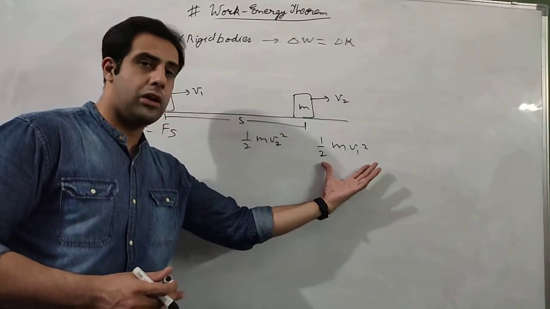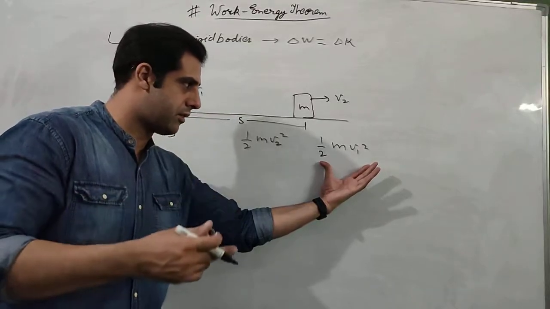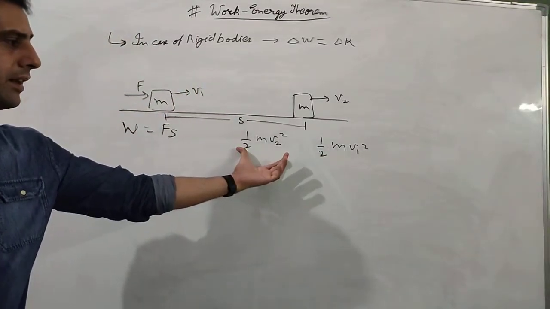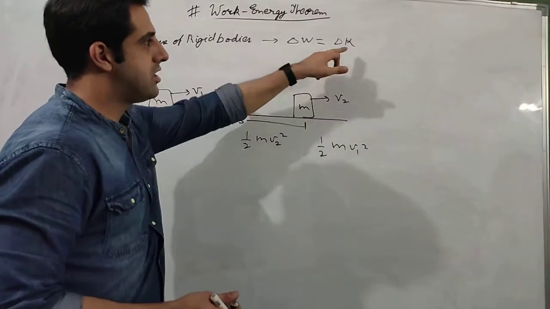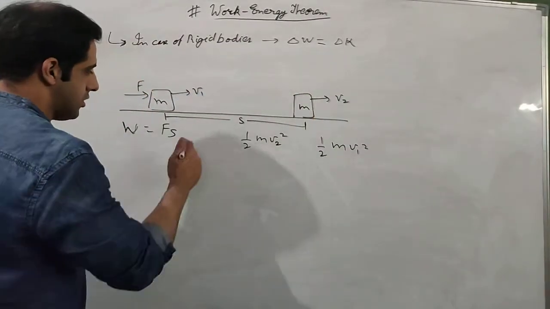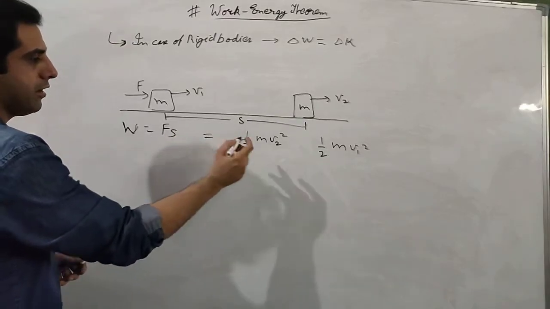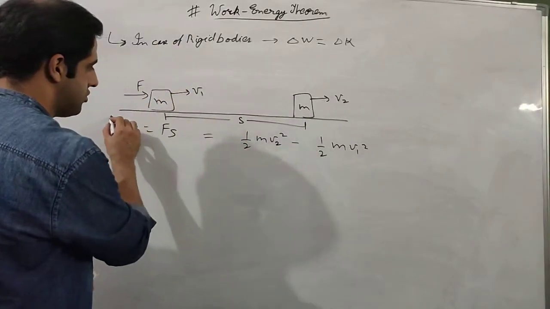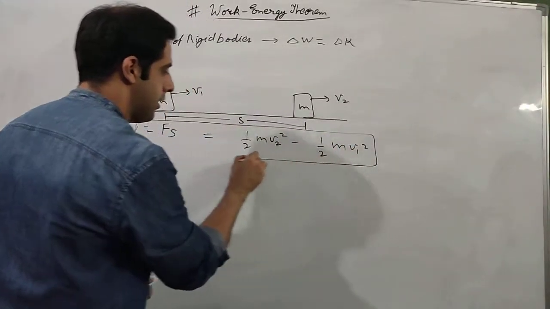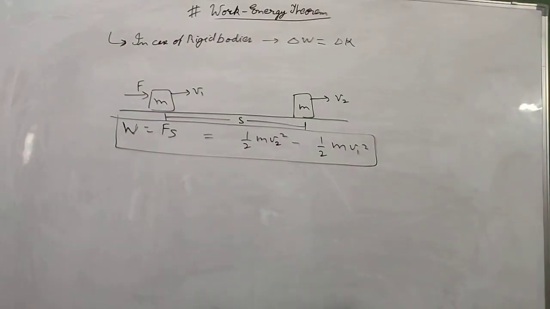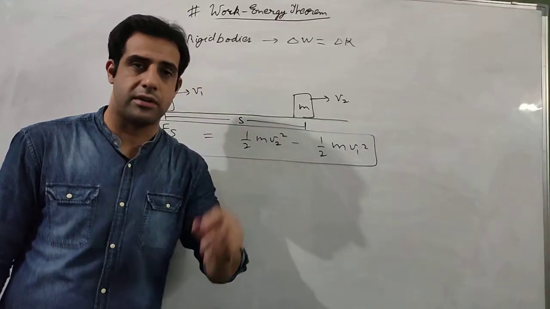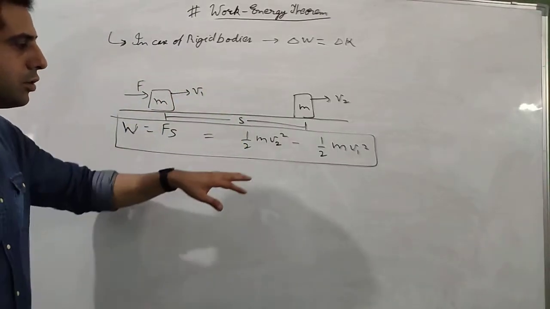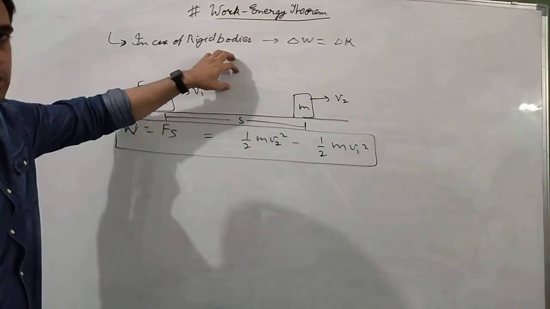This was the initial value, and then force was applied, some work was done, and this is the kinetic energy. So this work done should be equal to change in kinetic energy. So this F s, or work done, will be equal to this change in kinetic energy. So this is the work energy theorem, and this statement you have already studied in previous classes, also in junior classes. You just didn't know that it is applied on rigid bodies.